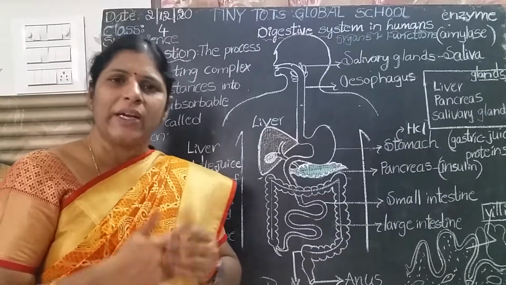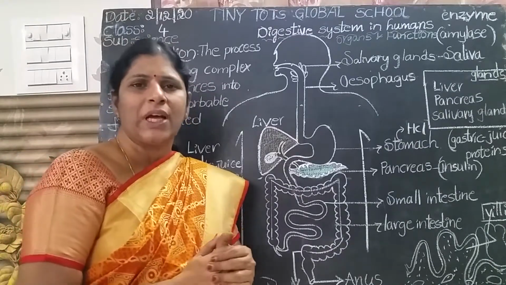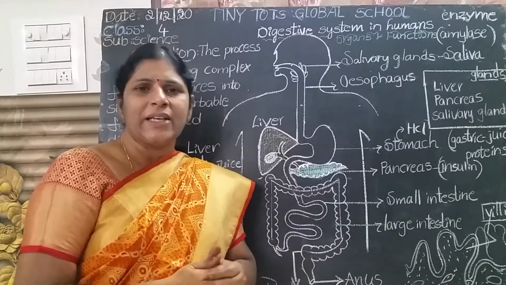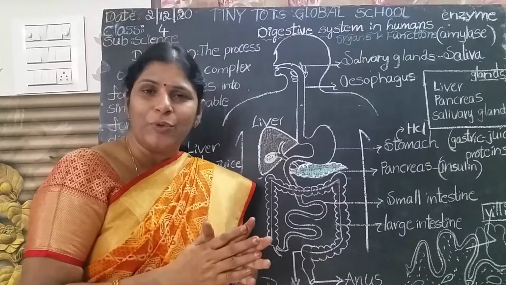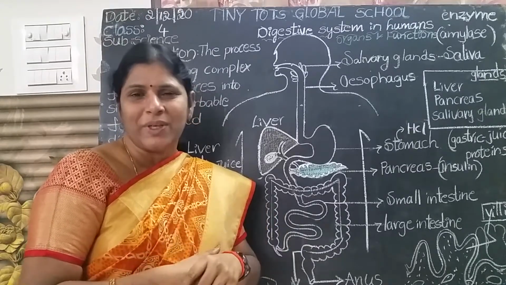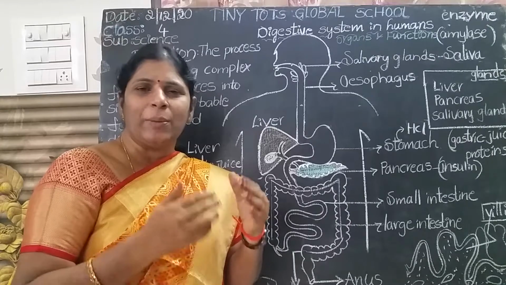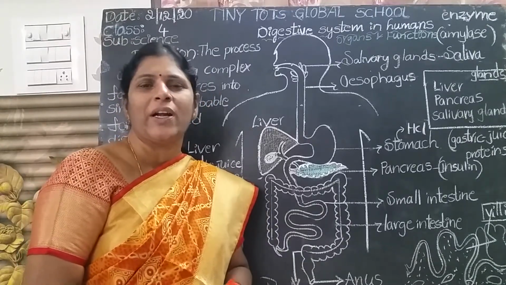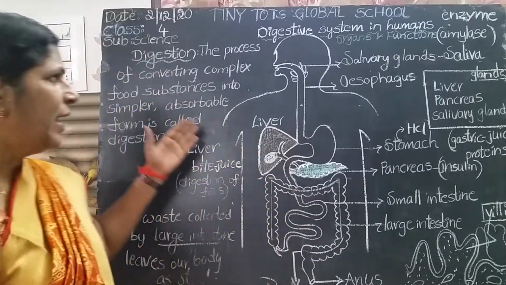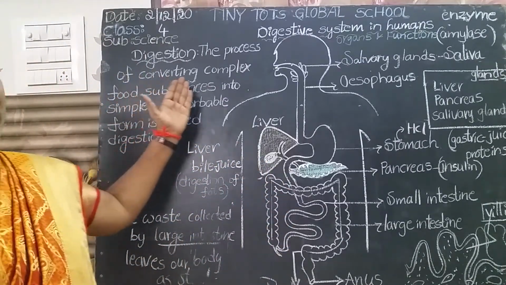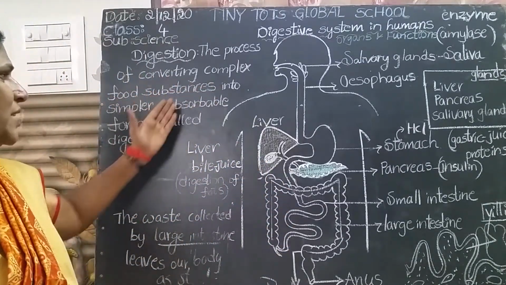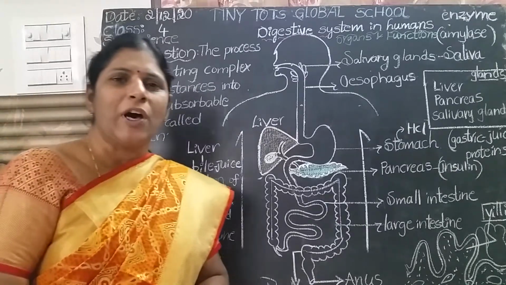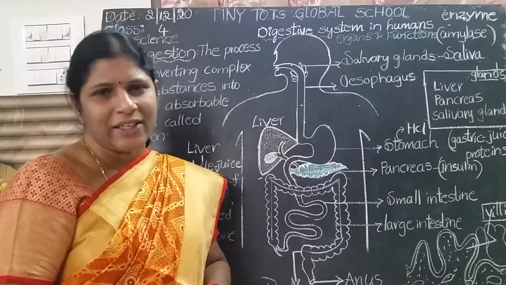So what is called digestion? First we will discuss what is digestion. Digestion means the breaking down of food into simpler and small pieces. The process of converting complex food substances into simpler and absorbable form, that is called digestion.